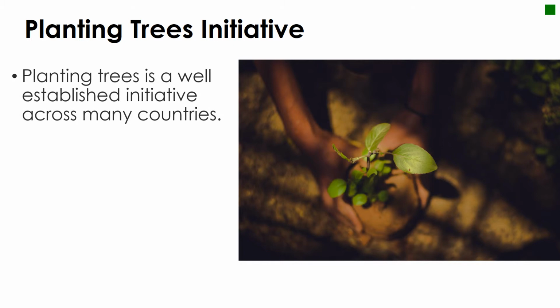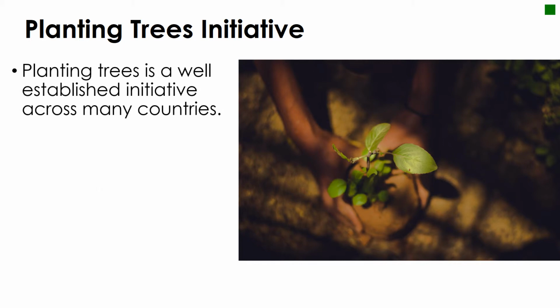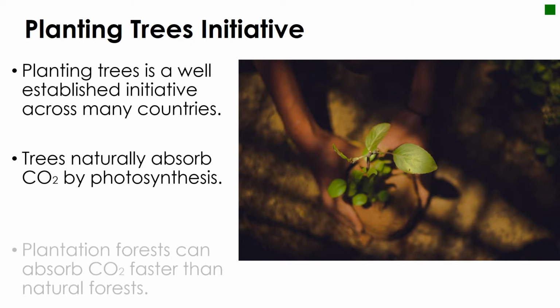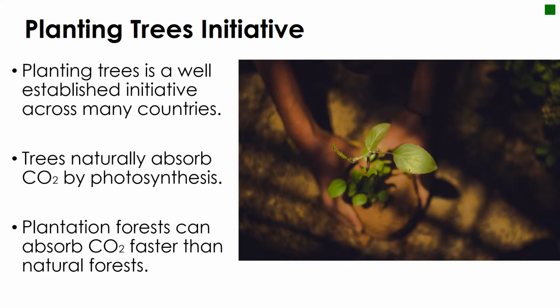Planting trees is also a well-established initiative across many countries throughout the world. Trees naturally absorb carbon dioxide by photosynthesis, which makes them a natural carbon sink. So the more trees there are, the less carbon dioxide there will be in the atmosphere. Not only that, but plantation forests planted in specific ways are actually more effective at absorbing carbon dioxide and can absorb faster than natural forests.